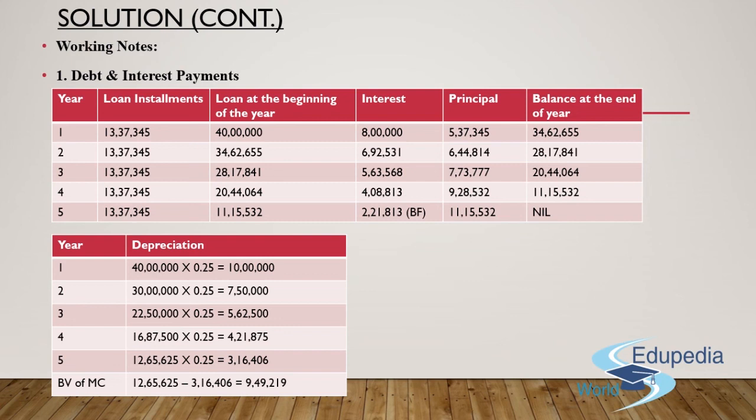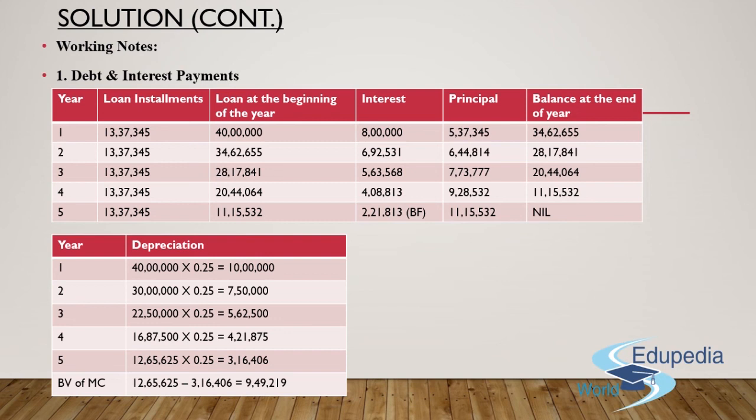Now, since the 13,37,345 rupees installment amount includes an interest of 8 lakh rupees, what should be our principal amount? It has to be 5 lakh 37,345 rupees. This will be the remaining amount, which is the principal amount that I'll be paying off in that first installment.